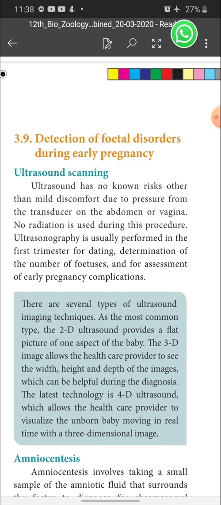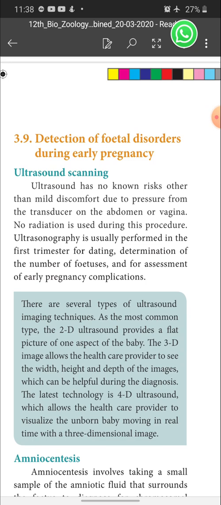Ultrasonography is usually performed in the first trimester for dating, determination of the number of fetuses, and for assessment of early pregnancy complications. So the uses of ultrasound scanning: they usually do it in the first trimester to detect the dating, that is, when the delivery date will be, and how many fetuses there are, that means 1 or 2, sometimes 3, 4, like that.